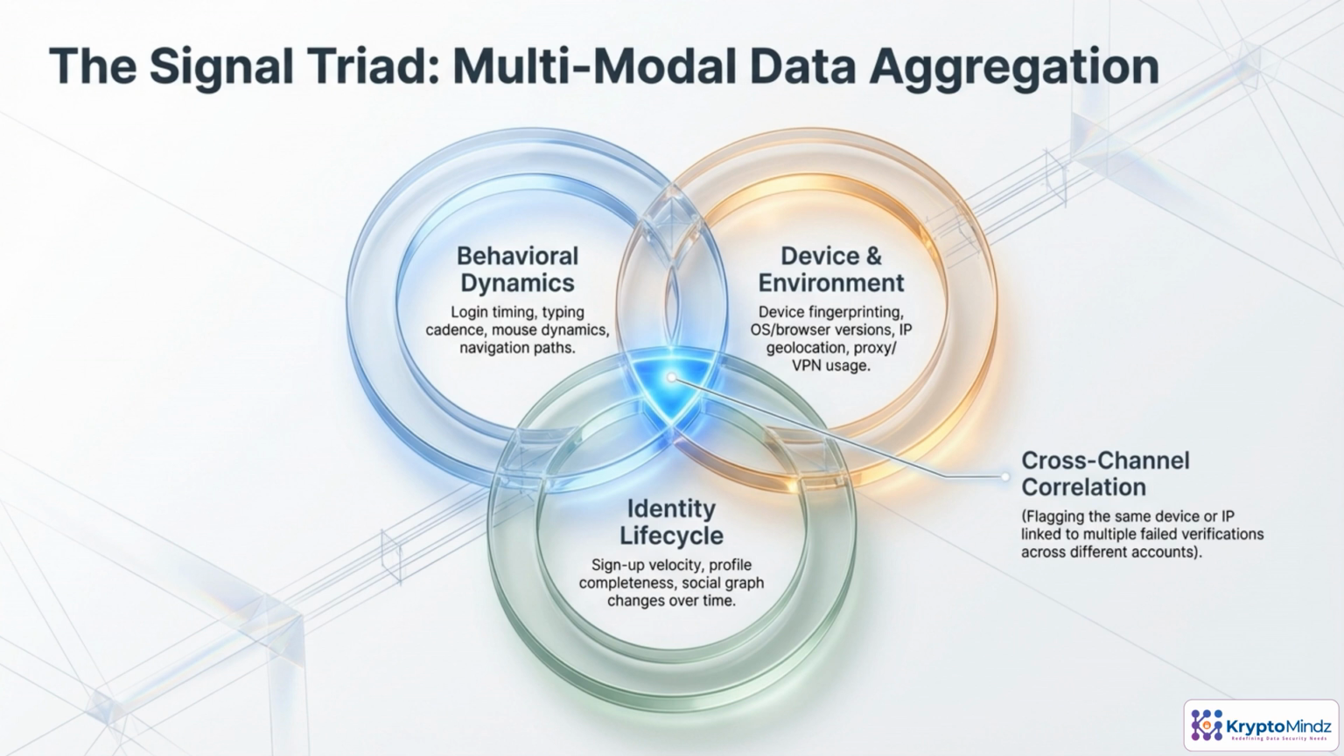Modern identity systems don't just ask, "What's your password?" They watch patterns across three signal families. Behavioral dynamics cover how you act, when you log in, how you type, how you move through an app. Device and environment signals describe the hardware and network you're coming from. Identity lifecycle tracks how your account evolves over weeks and months. The real power comes from combining these and then correlating them across channels. That's how platforms spot a risky device or synthetic identity, even when every single data point looks normal in isolation.